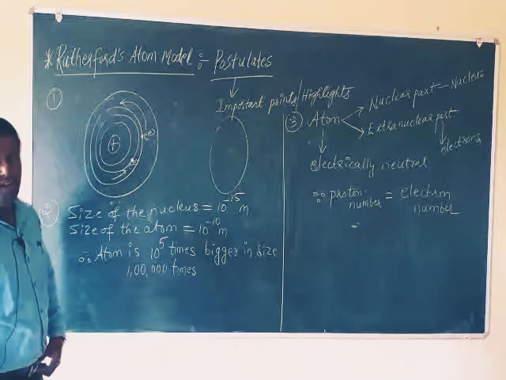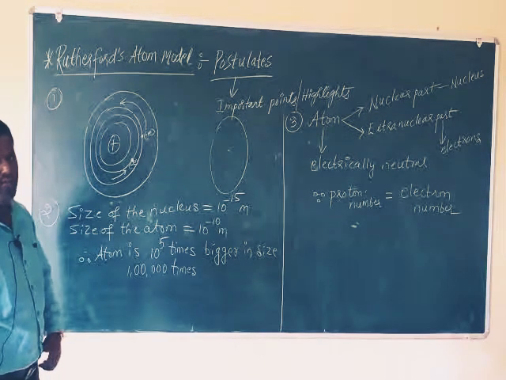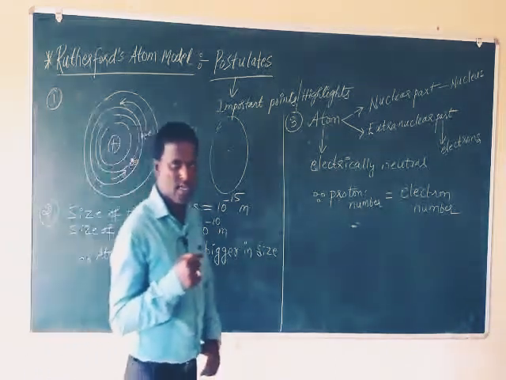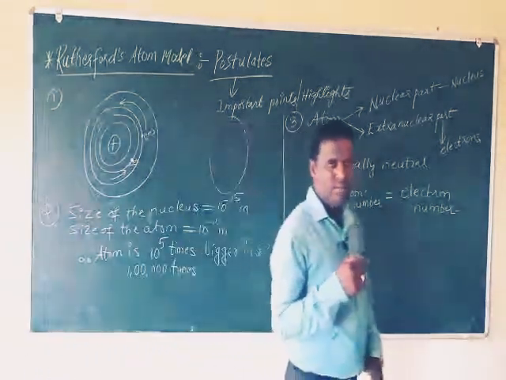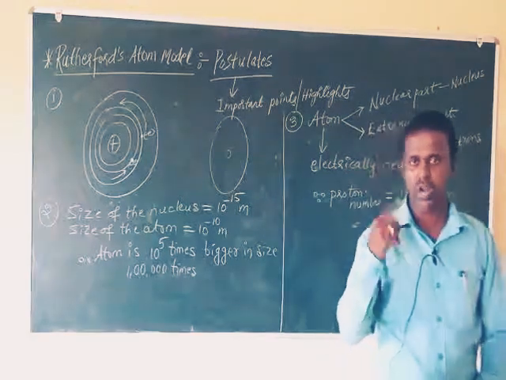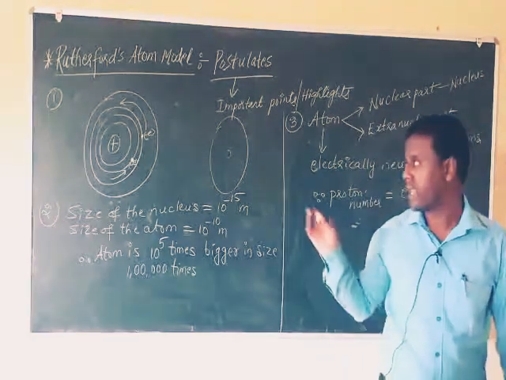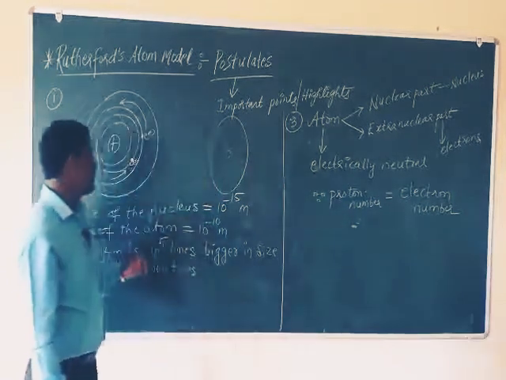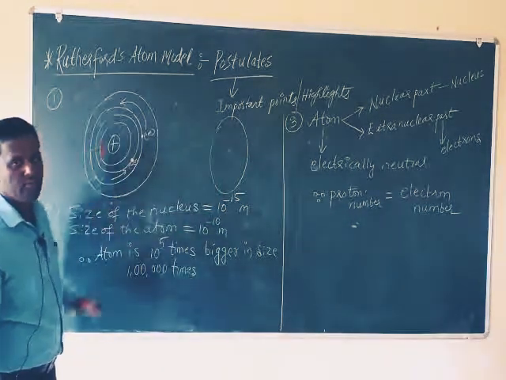See, planets revolve around the sun in the solar system. Just as all the planets keep revolving around the sun, in an atom the electrons keep revolving around the nucleus. So here electrons are revolving around the nucleus like the planets around the sun in the solar system.